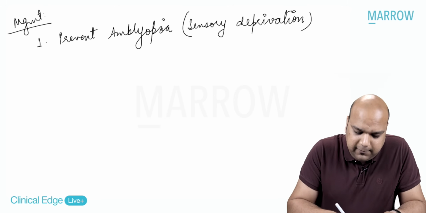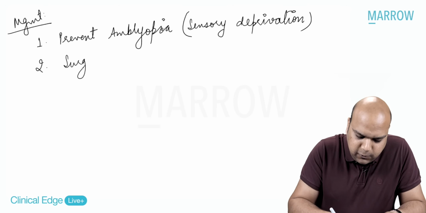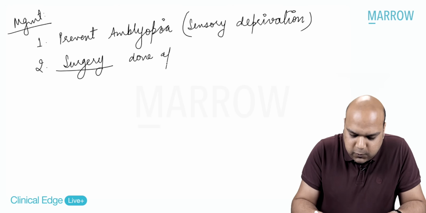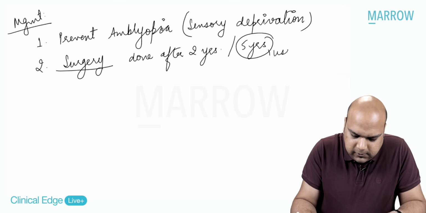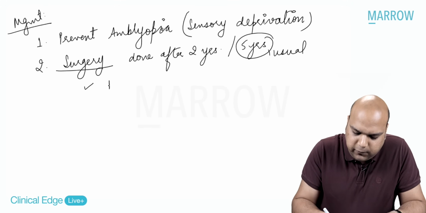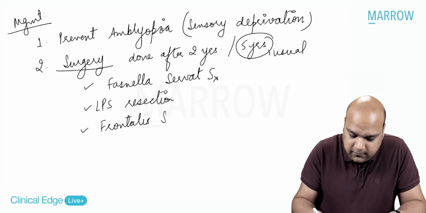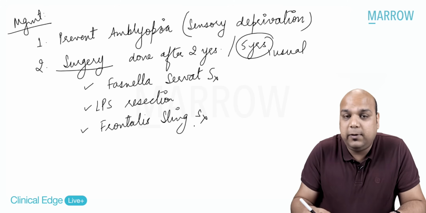After you have been able to prevent amblyopia, obviously the second thing we need to do is surgery. Surgery is usually done after 2 years of age. Usual age is 5 years. Okay. Now, surgery, we have a lot of options. The first is called as Fasanella-Servat surgery. I hope you know. Then the second is called as LPS resection. And the third is frontalis sling surgery. Yes, this is theory which I have taught to you many times.